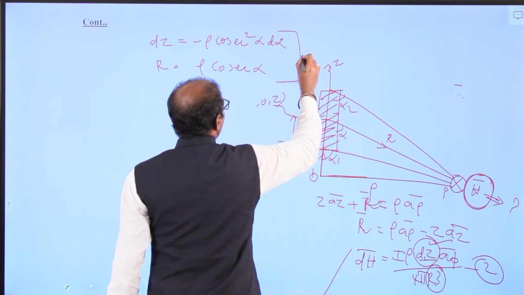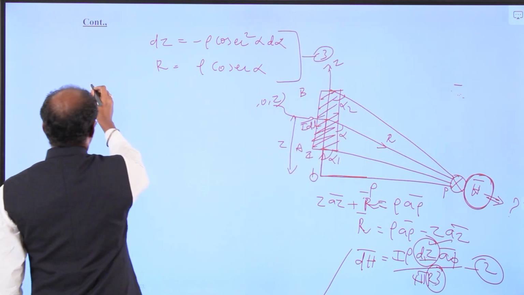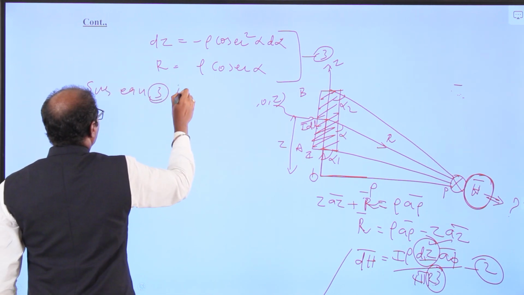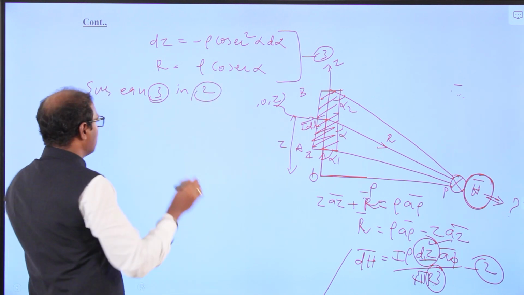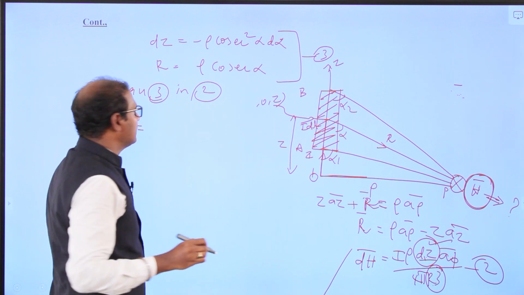We call this equation number 3. Substituting equation number 3 in 2, you will get the dH vector.